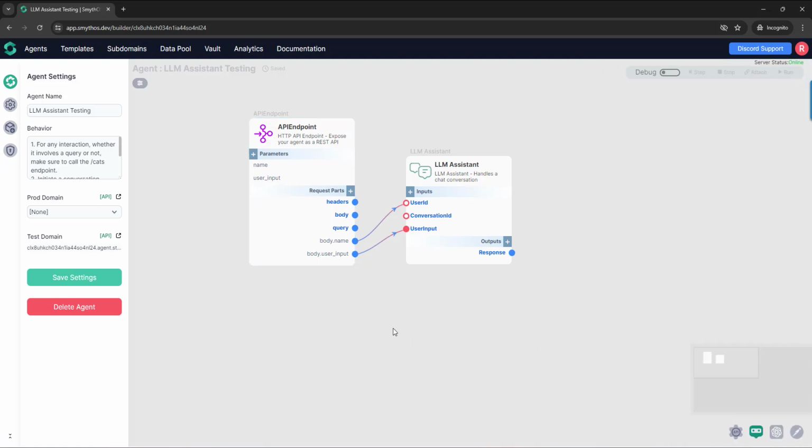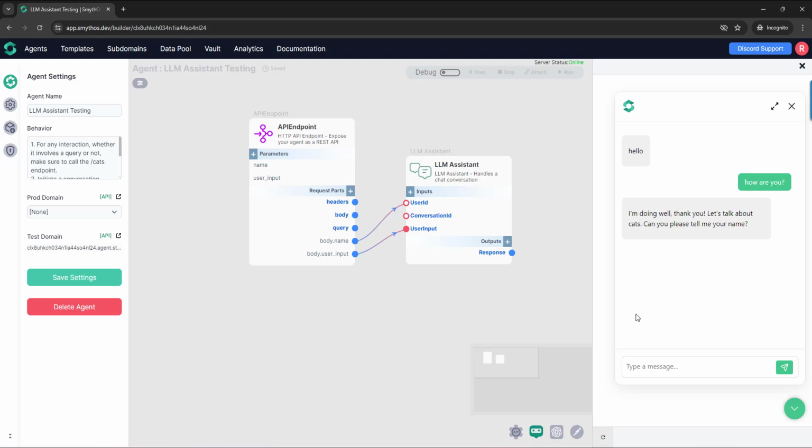As you already know, you can interact with the agent through the API and through the chatbot embodiment. So the behavior field is really important when we are going to interact with the agent through the chatbot embodiment. And why is this? Let's see how the chatbot embodiment works.